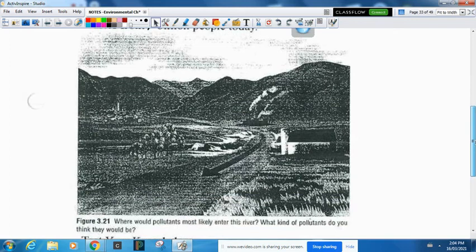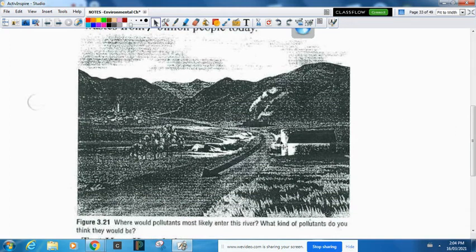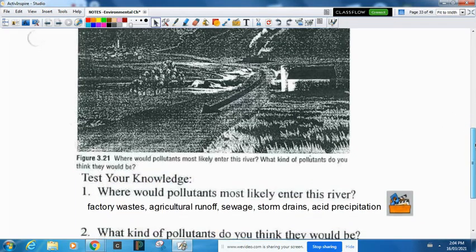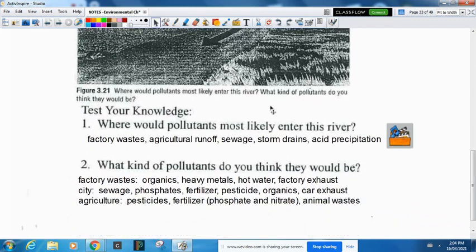And so here is a factory, and there's a farm, and there's a ranch, and there's a city, and there's the mountains. The question is, what kind of pollutants are coming from where? Well, the pollutants could be entering the river from the factory waste, the agricultural runoff, right? It could have fertilizer, pesticide, and animal waste in it too. The sewage from the city, the storm drains from the city, acid precipitation from the clouds. These all are places where pollutants can enter the river.